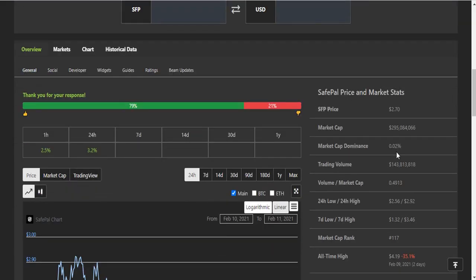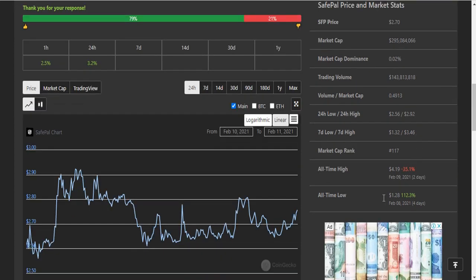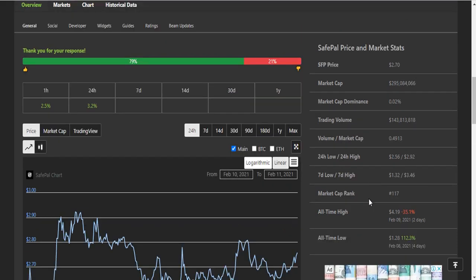And here you can see some statistics of the SafePal price and market statistics. Here you can see SafePal all-time high was $4.19, and its all-time low is $1.28. And its current rank is 117, and its 7 days low and 7 days high is 1.3 and 3.46. Here you can see this is the 24-hour high and low prices, and total market cap, or you can say the volume, 0.4913, and trading volume of the SafePal is that, and total market cap dominance is 0.02.